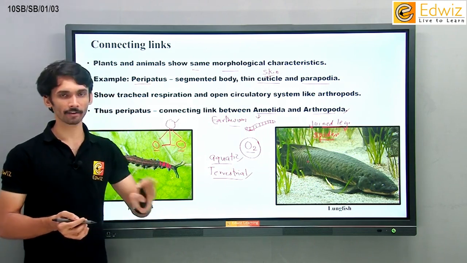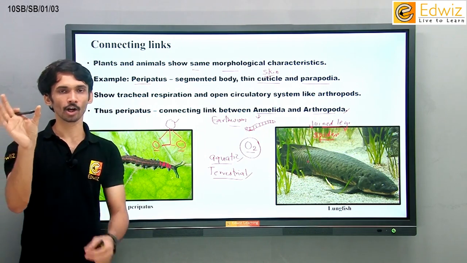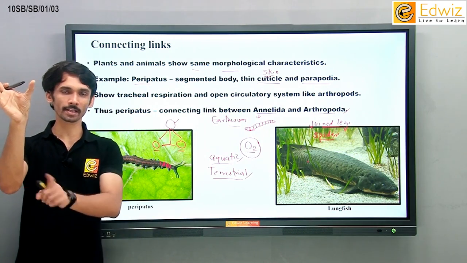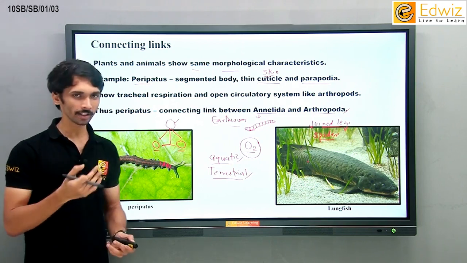We are finding out the connection between some of them. Archaeopteryx, a dinosaur, was a connecting link between birds and lizards. तो उसके पास जो characters हैं वो इन दोनों के पास भी दिखते हैं, शायद इसने इन दोनों को जन्म दिया, ऐसे हम लोग बोल सकते हैं. That's about the connecting links.